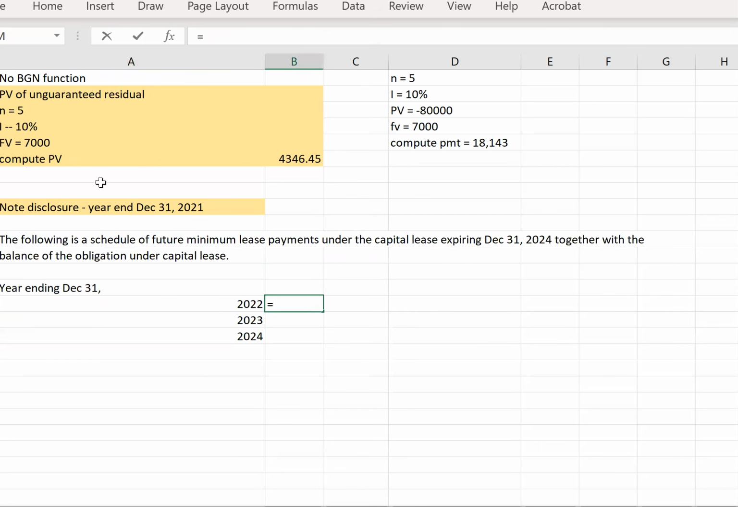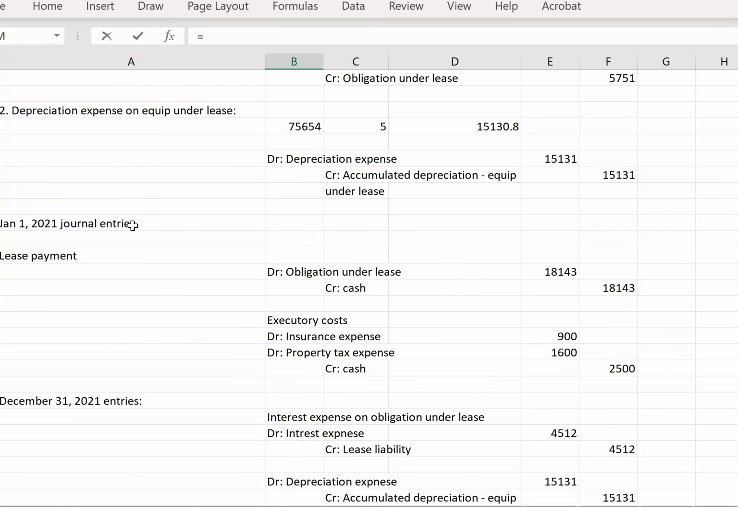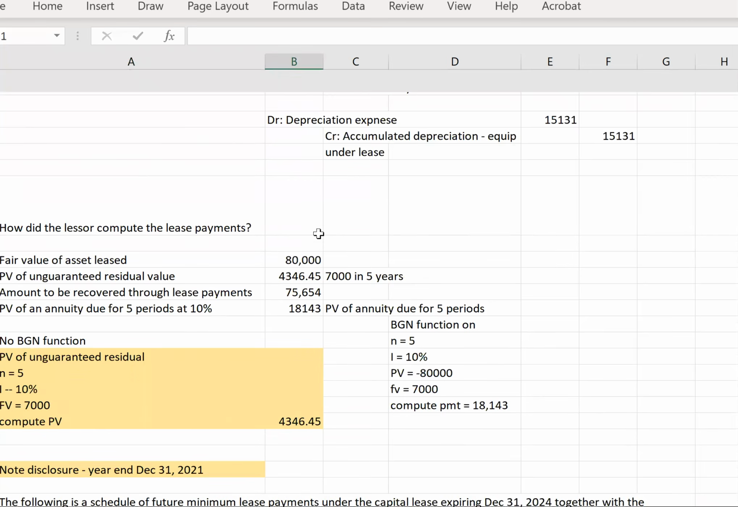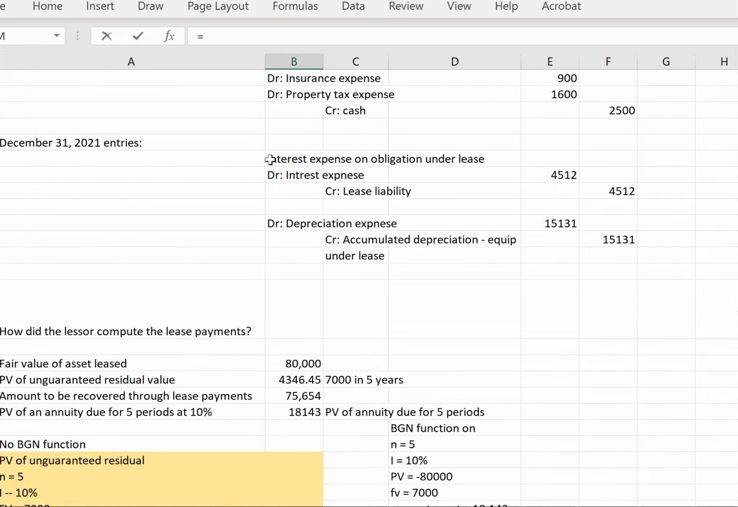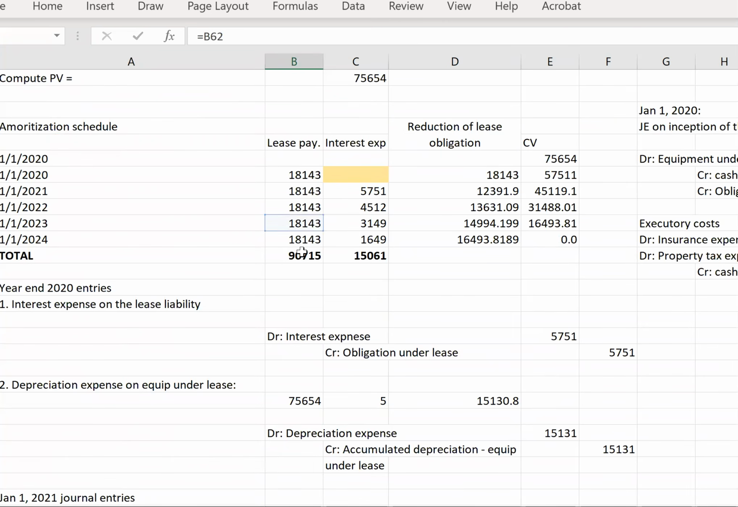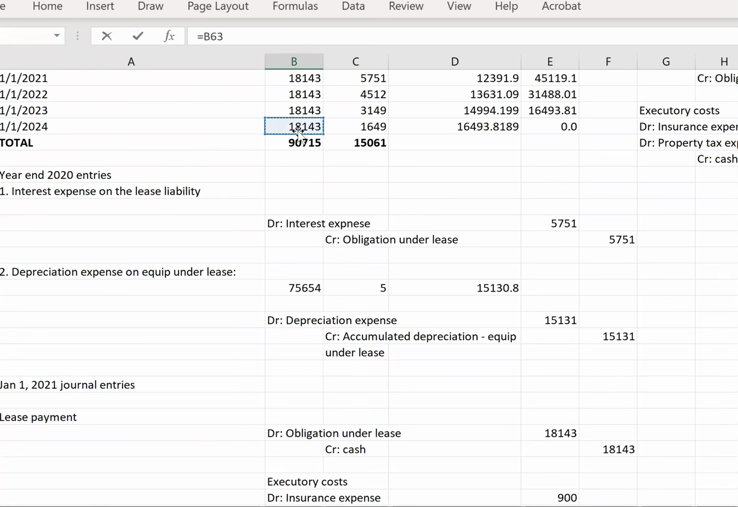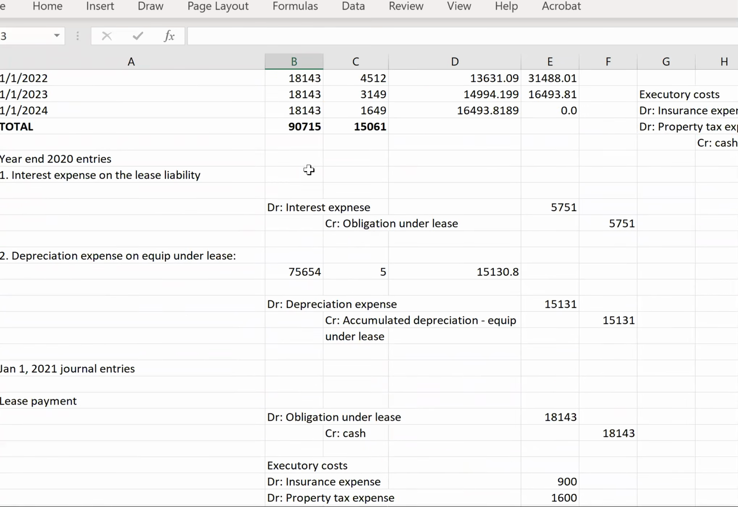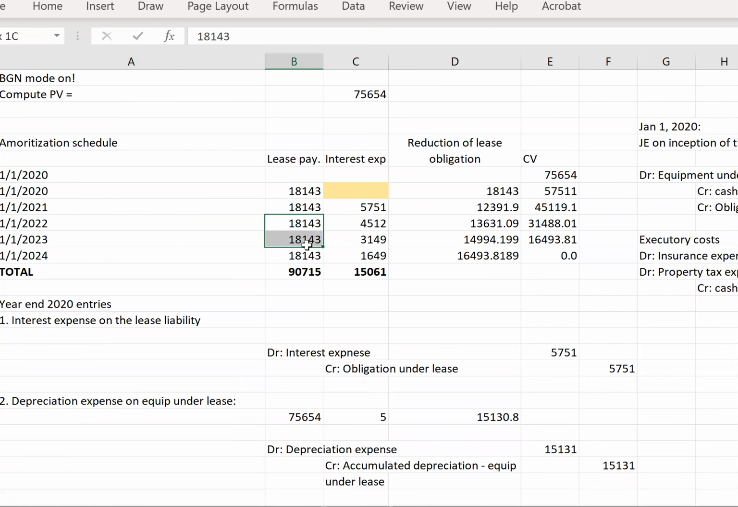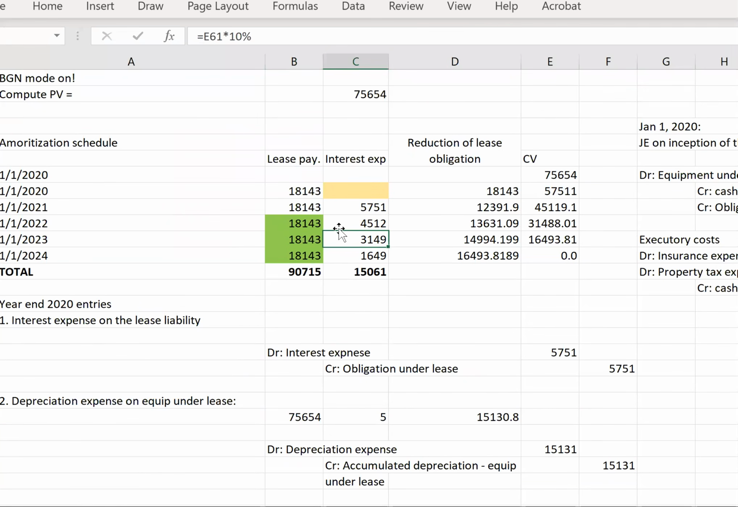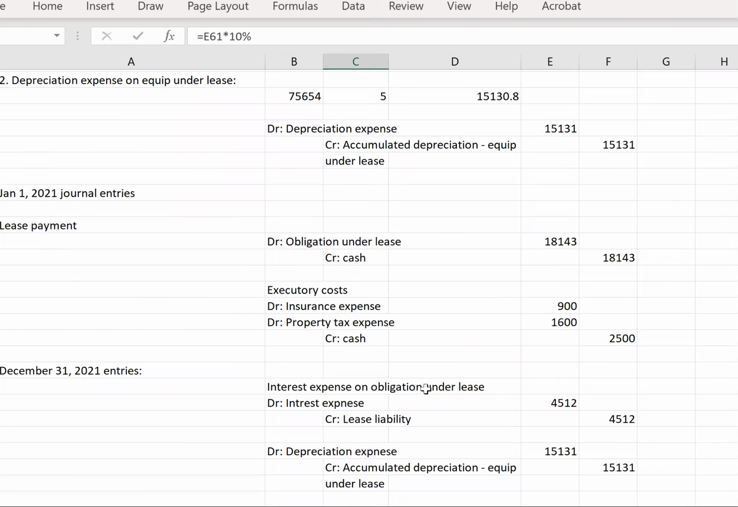Now, what are our commitments under these leases? If you look back up to our schedule, we know that every year we need to pay out this $18,143 payment. This is the amount that we're going to pay out right here. So we've got these three amounts, and these are the periods that we're looking at. So 2022 is going to be this. We also need to know the interest expense, but let's finish with this schedule first.